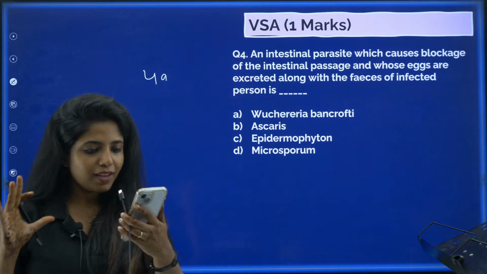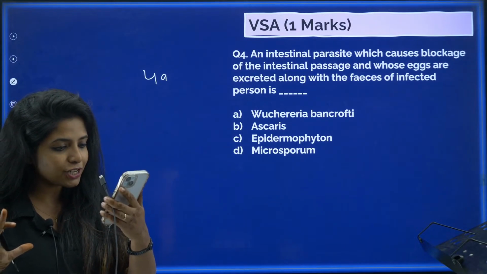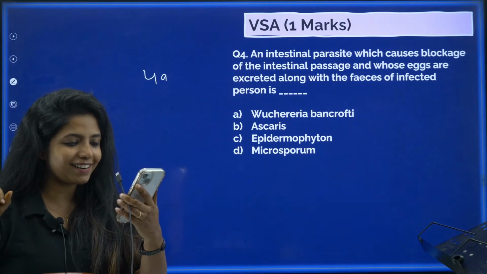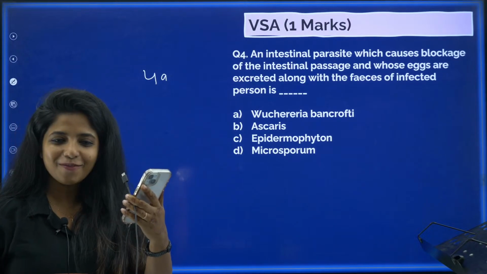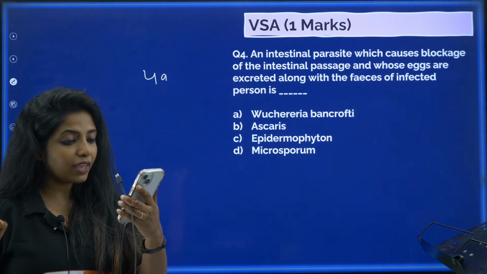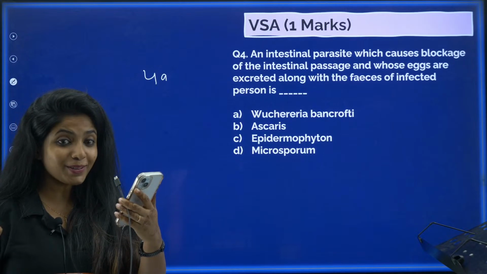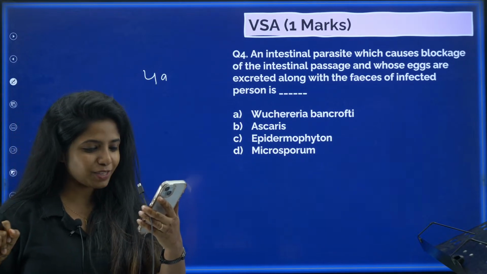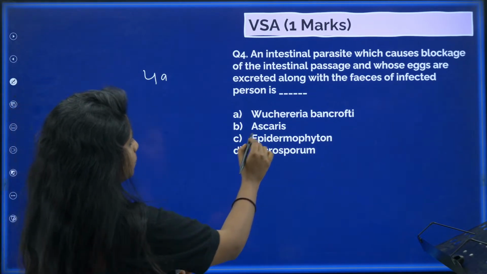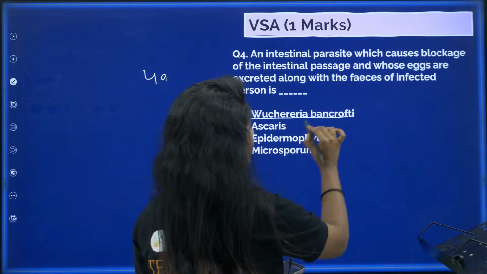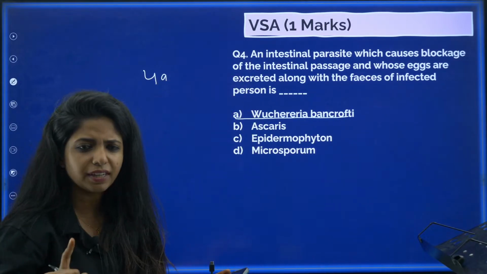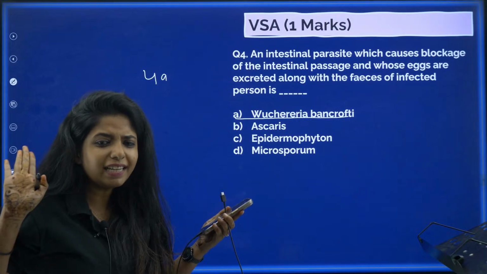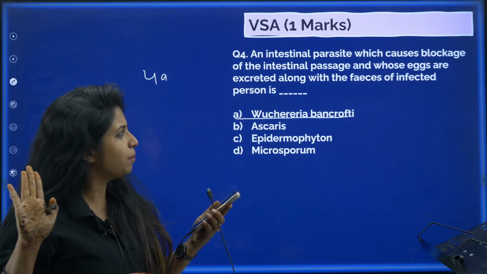That is the question. Dev said, Shagufta said, Mamta is here, Jyotika, Ananya is someone new over there. Hi, Ananya. Everyone says it's B. Fatima is also saying it's B. Let's see if it's B or not. Wuchereria bancrofti is the one that causes filariasis or elephantiasis. It is not the one that causes intestinal problems.